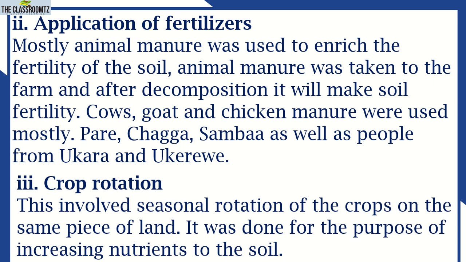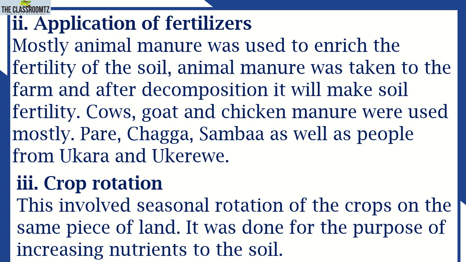Another one was crop rotation. A technique applied by Africans was crop rotation. This involved the seasonal rotation of crops on the same piece of land. It was done for the purpose of increasing nutrients in the soil. So another technique of increasing nutrients in the soil was not planting one crop for several years, but doing crop rotation.